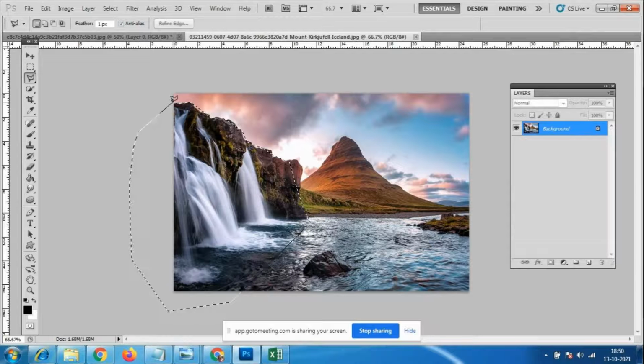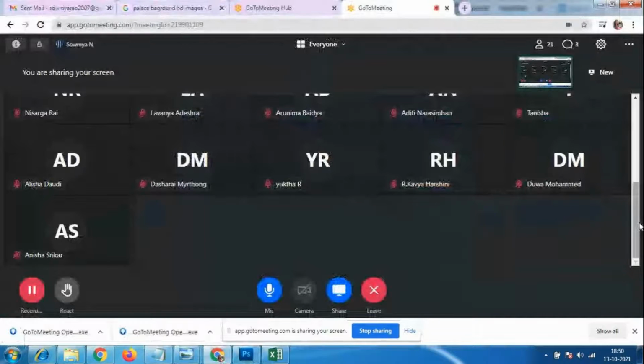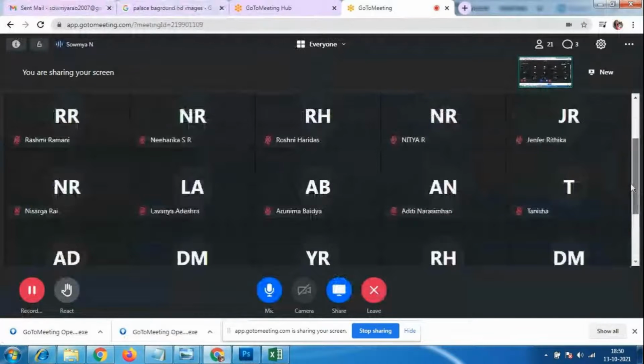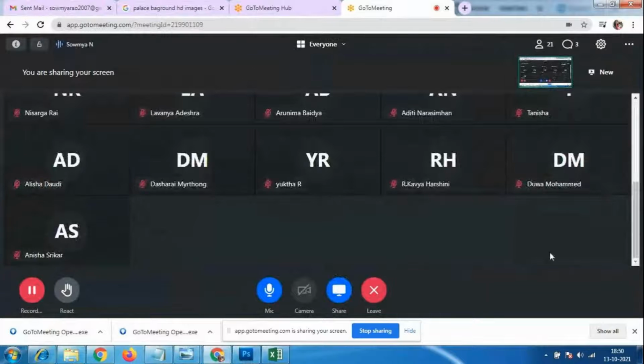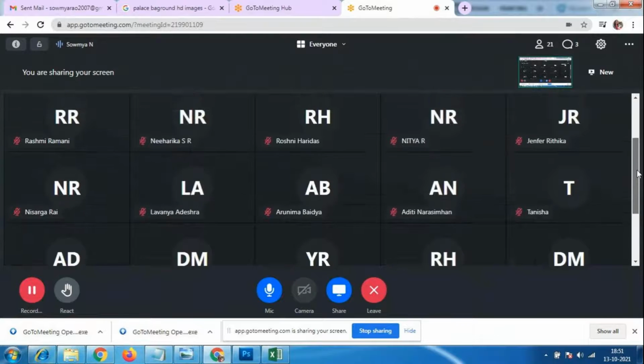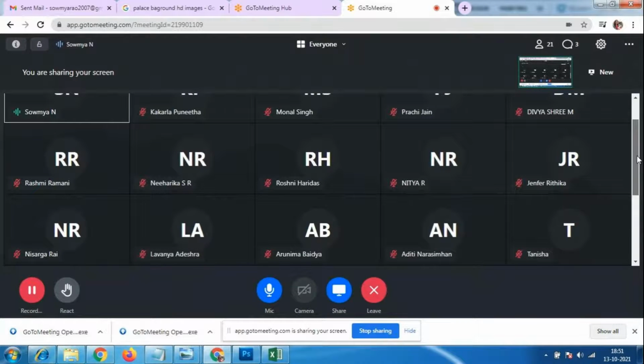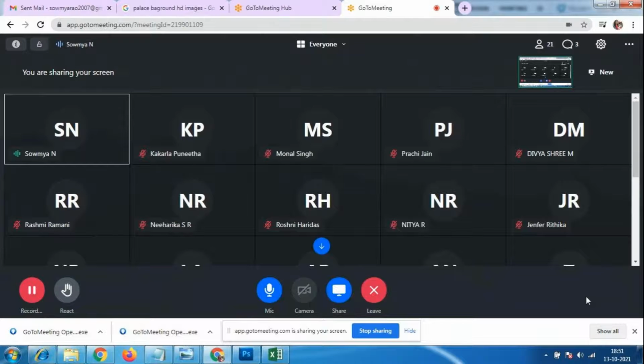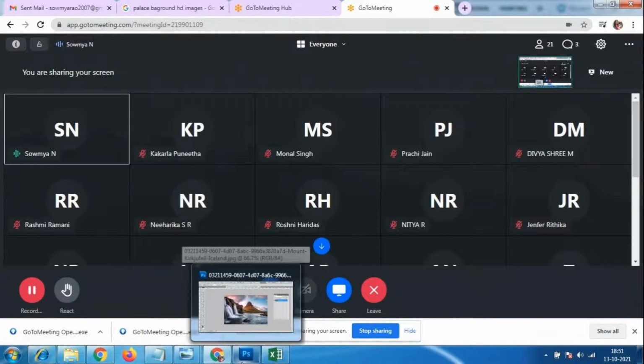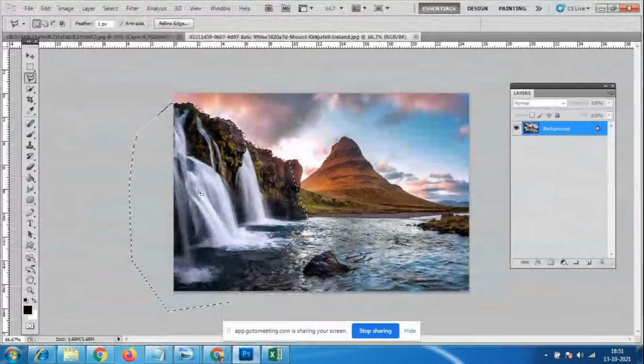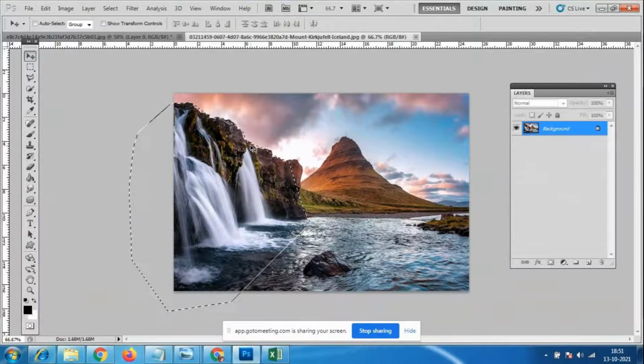Okay, everybody following right what I'm saying? Anybody having any doubt with the eraser tool, or any problem with the magic eraser tool or polygonal lasso tool? Because I want the assignment by this weekend. Everybody should do the assignment. I'm also taking the attendance and following all those things. Whatever assignment you people are submitting me, for everything marks will be there. So whoever has a doubt, please make it clear now itself.